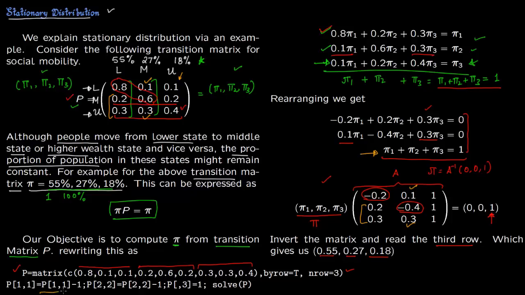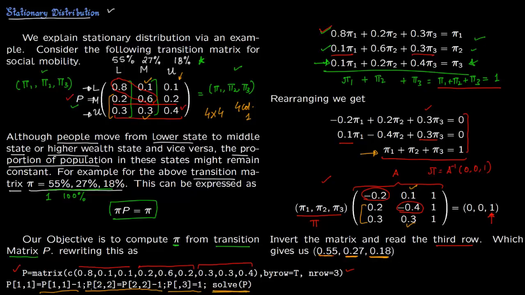You subtract 1 from the diagonal element. You again subtract from the diagonal element. And for the third column, you take 1. So if this is a 4 by 4 matrix, again you don't have to worry much about it. Fourth column you set up as 1, and from the rest of the diagonal elements you subtract 1, and that is it. You invert it and take the third row. The third row gives us the answer. So solve(P) is what will invert this matrix.